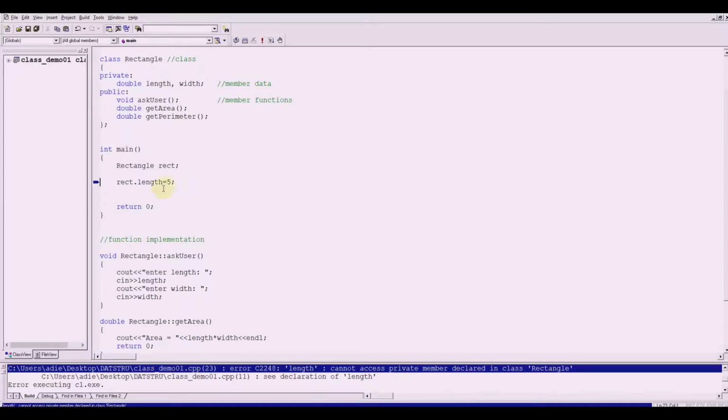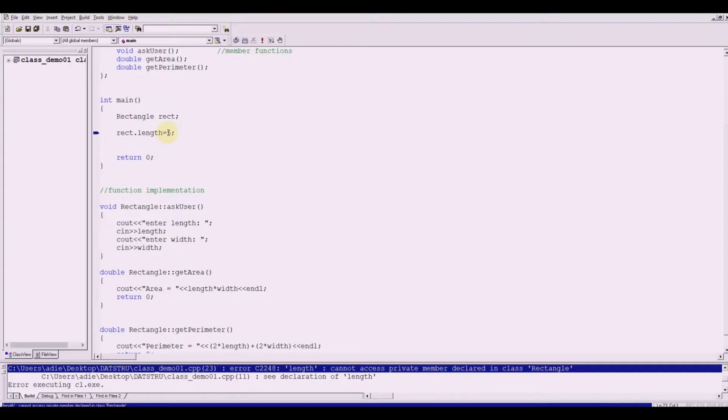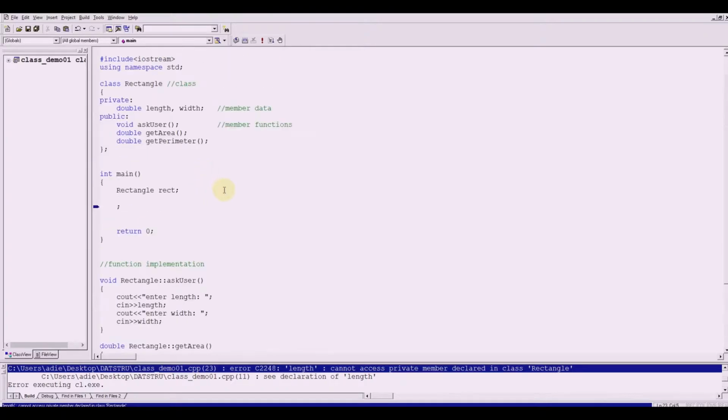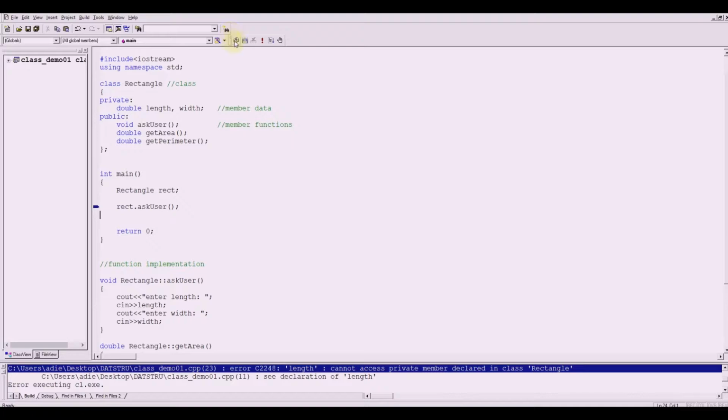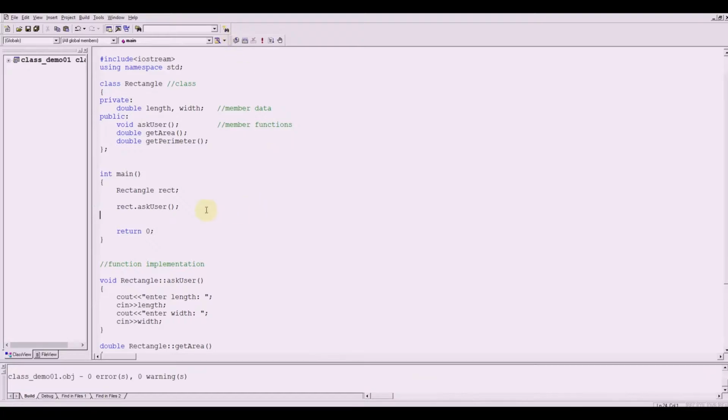As I'm saying, we cannot access the length directly, so we will be using a class function to do that. Let's call on our askUser. Since we have defined here an object rect, you've got rect.askUser. This means that we will be calling the askUser function.